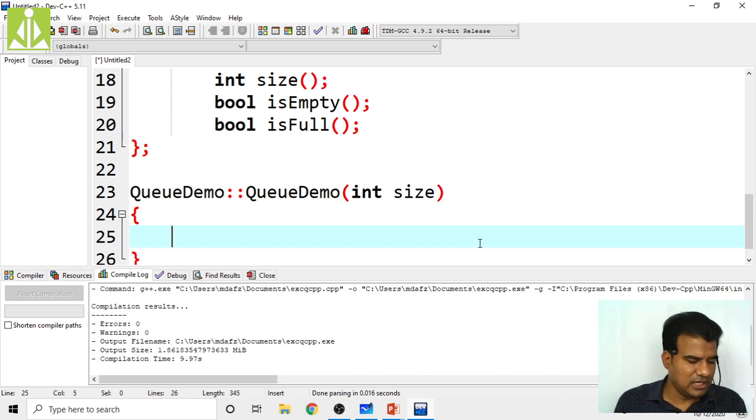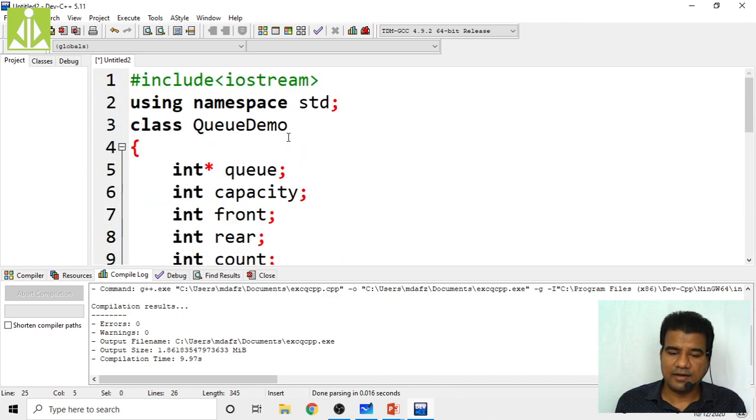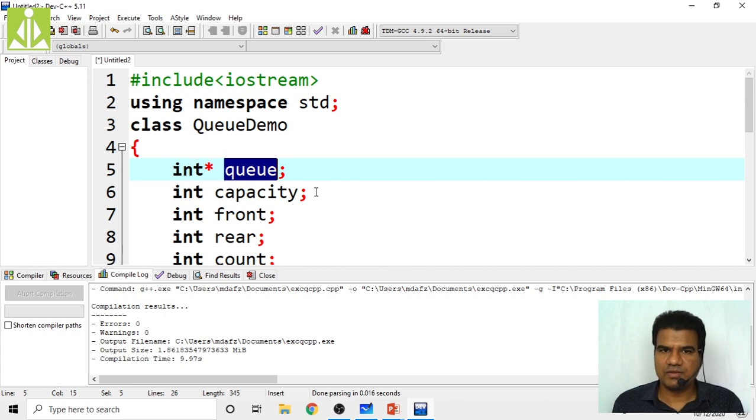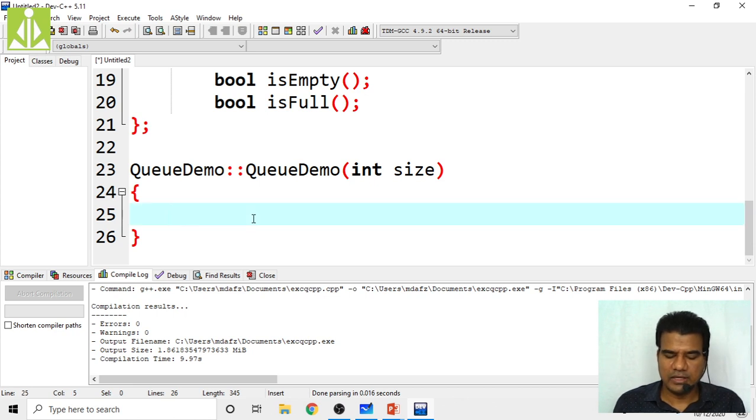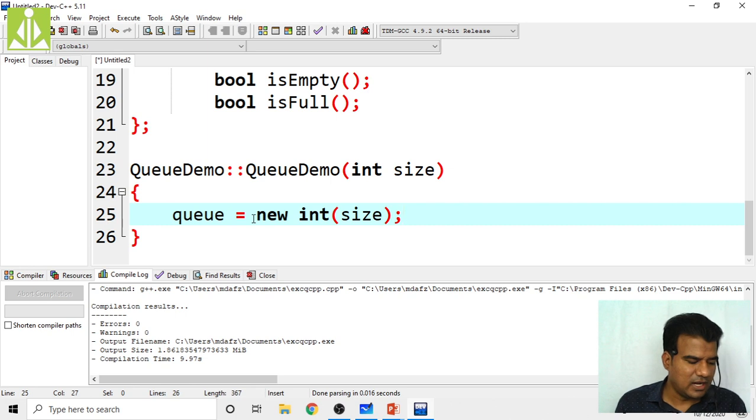I'm taking my class name, whatever I have given over here. I have given the array name, a pointer over here. This pointer is going to point to that array now, from the sequential memory locations from the heap. So queue equals to whatever size I have passed, that many I need. The new operator will allocate the memory from the heap. How much memory? What type of memory? Integer memory. How much memory? Of size memory. Whatever size we want, that size of memory it will allocate.